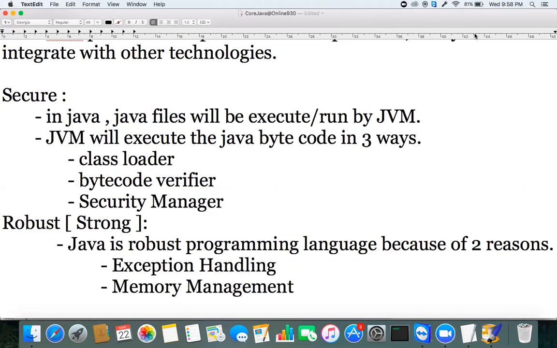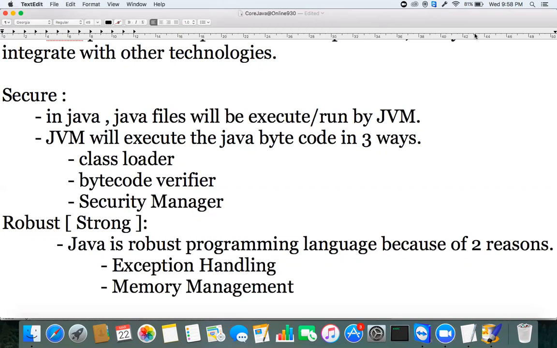The second thing is memory management. The difficult topic I faced in the C programming language is that we have to allocate memory manually.